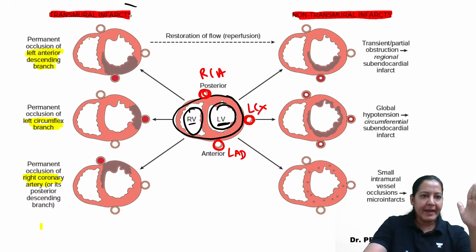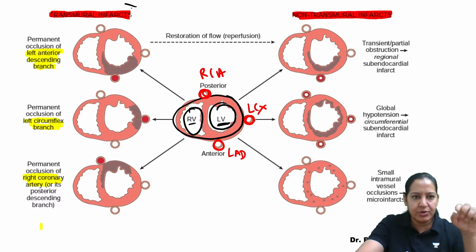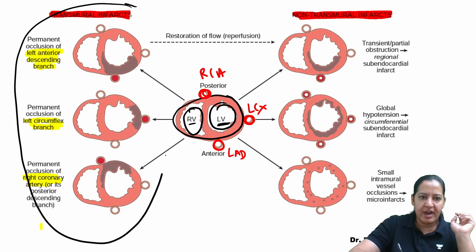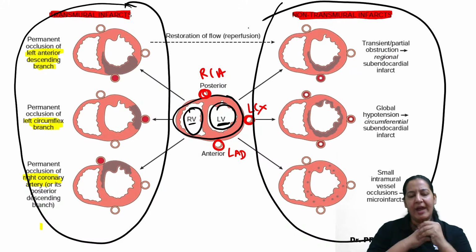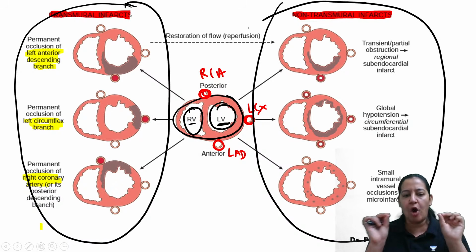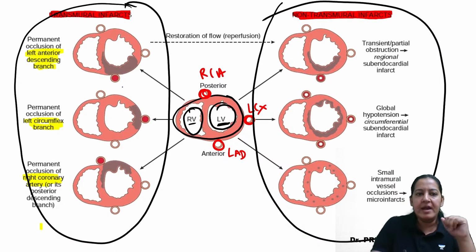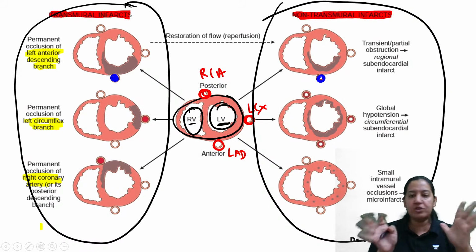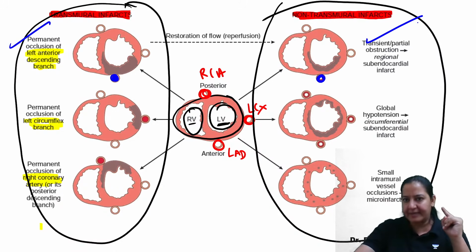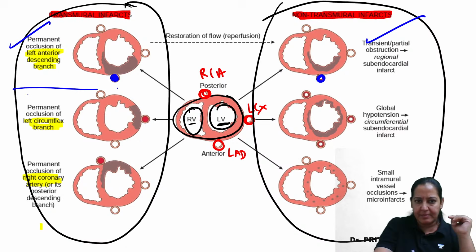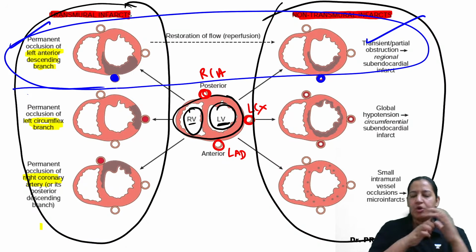Now see, three diagrams are shown to you here and three diagrams are shown to you here. What is the difference in them? I will do the obstruction of the coronaries one by one. In this diagram, this coronary is completely obstructed, and here the same coronary is partially obstructed. So which coronary is obstructed? I'm talking about these two diagrams parallelly. Which coronary is obstructed?